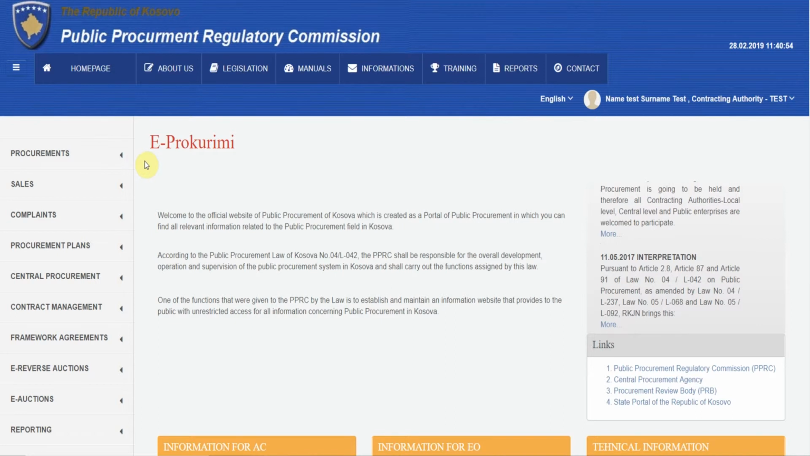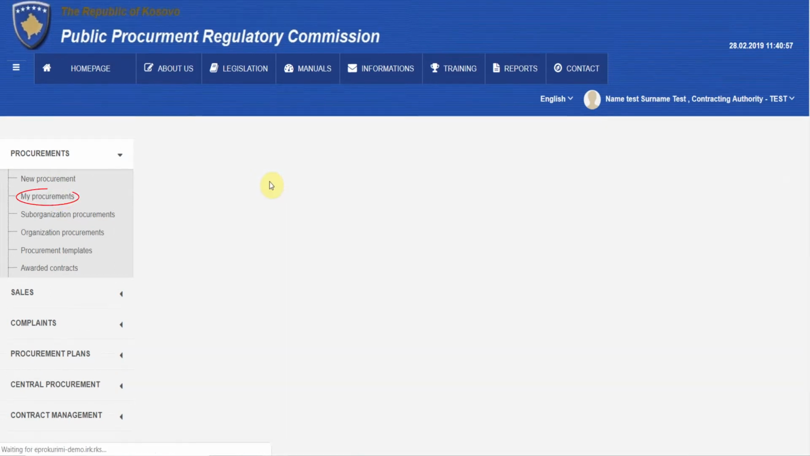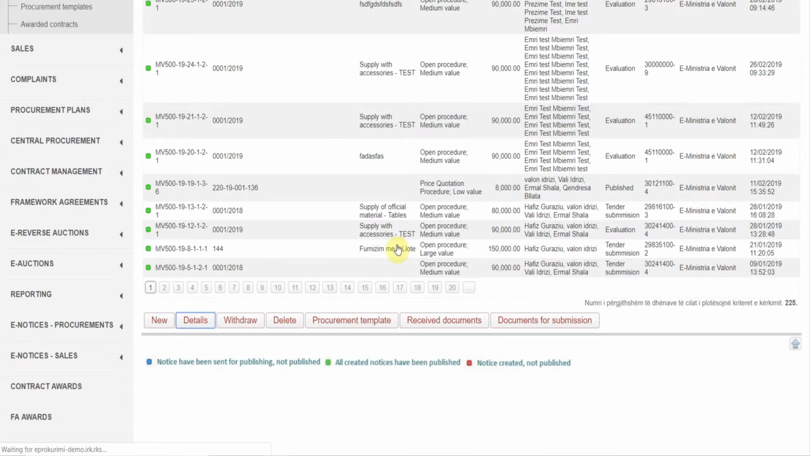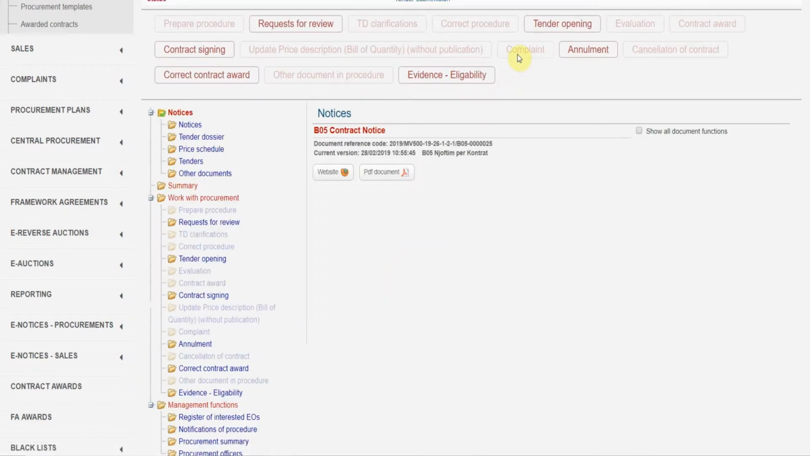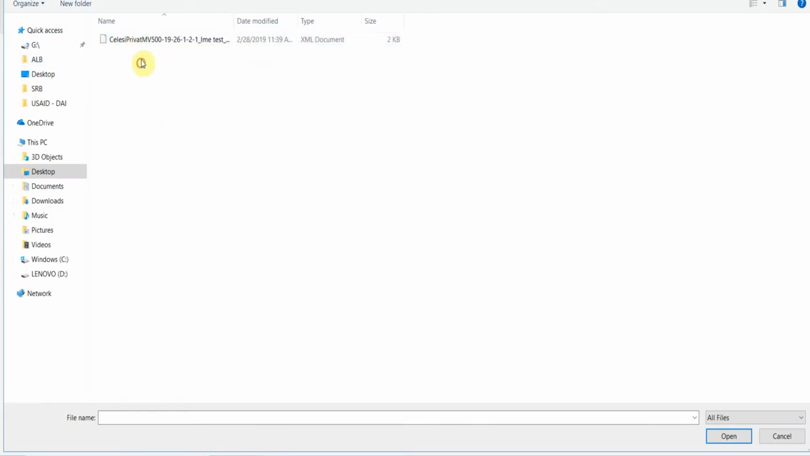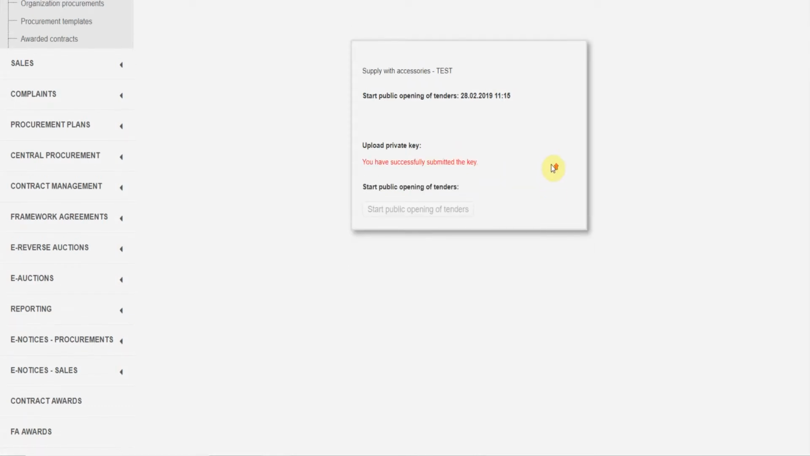If the member is a procurement officer, he or she must go to the Procurement Procedures menu, then My Procedures. Select the specific tender and click on the Details button. This opens the window with the tender data, where we click the Tender Opening button. In the new window, click the Browse button to get the key from the location where we saved it and load it into the system.